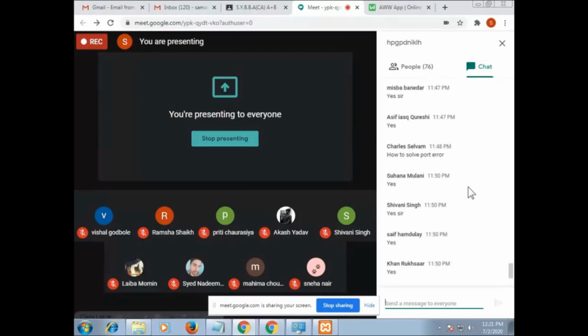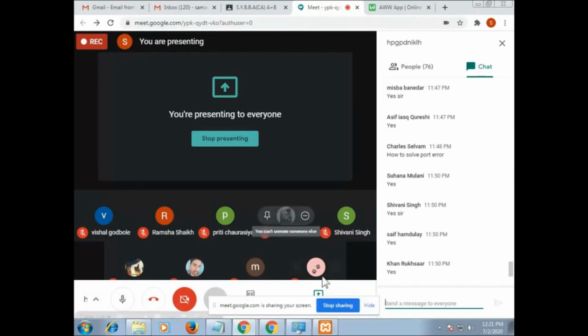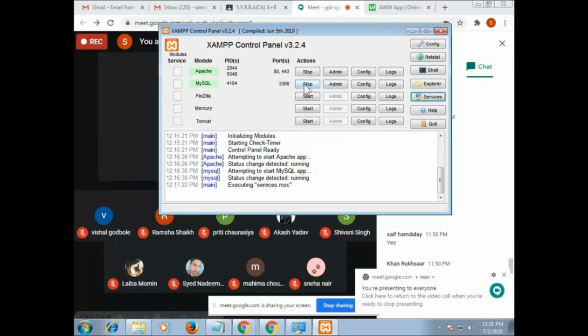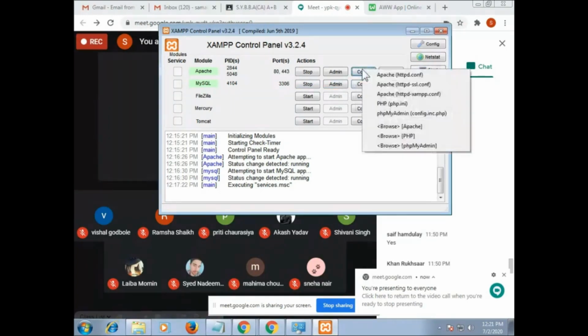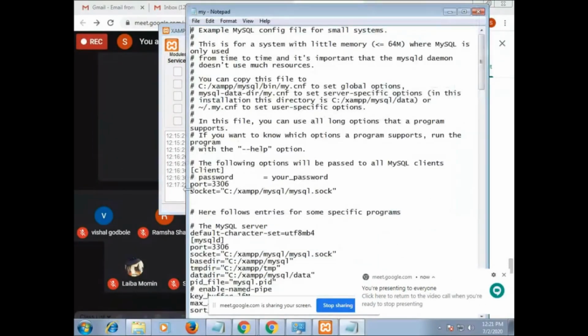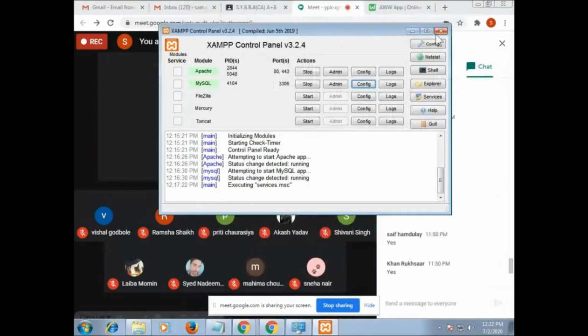Someone has written how to solve port problem. Basically it will not give you port problem, but if it is giving you port problem, then for MySQL, you just click on config and here you have one file that is my.ini. When you click on this file, here you can see the port. From here you can change your port. Now it is 3306. You can change to 8888, 100, 1000. You can type the port here. So that will solve your error.